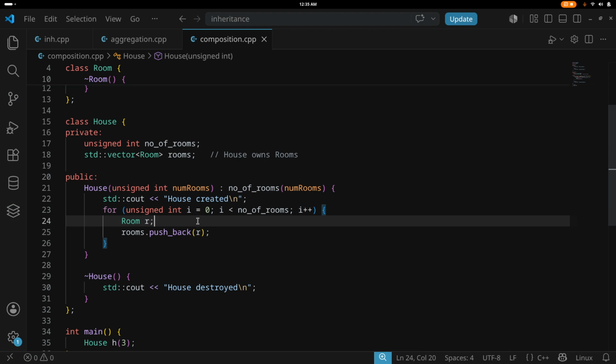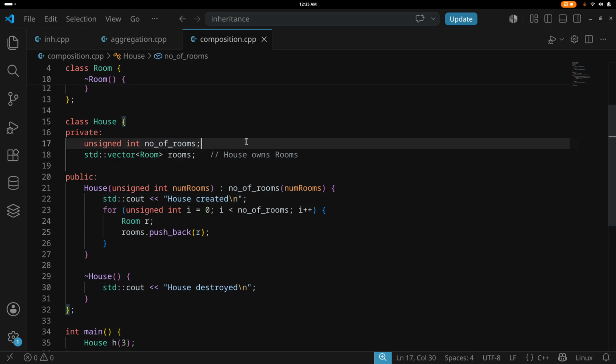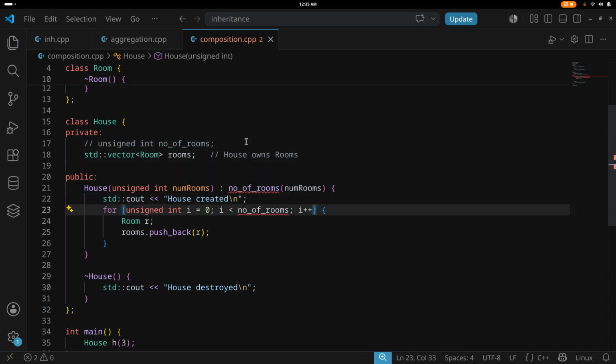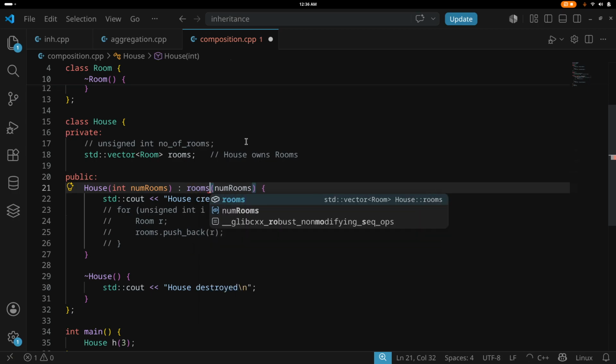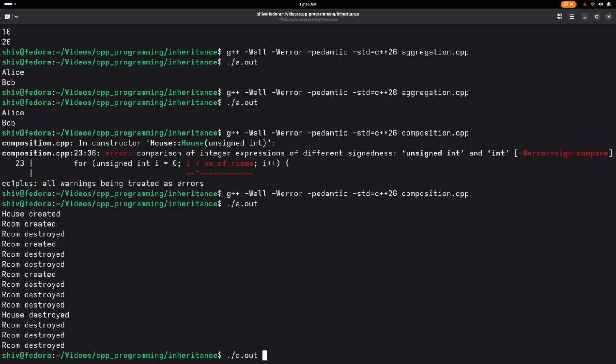So what we can do is revert the code to the previous state. I might have made a mistake. So we have int number of rooms, and we have rooms with number of rooms.